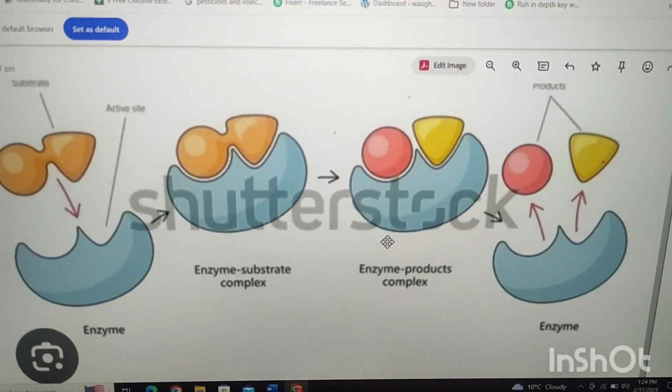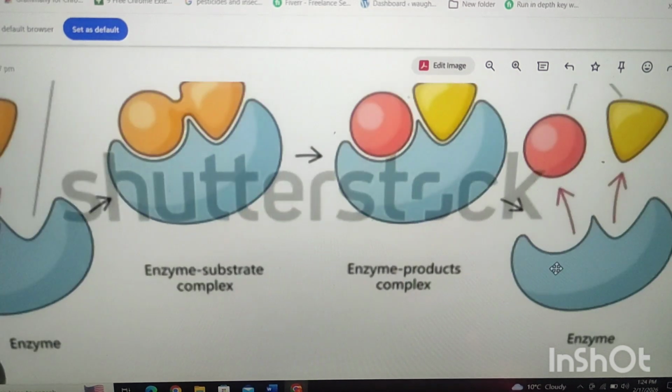Now in case of the fourth step, release of product: enzymes release products and again become free. Enzymes जो होगा इस fourth steps में आप देखें, after the complete formation of enzymes product complex, now substrate is completely converted into product and products are ready to release or detach from the enzymes, and after it enzymes will be free and they never ever become the part of the product.